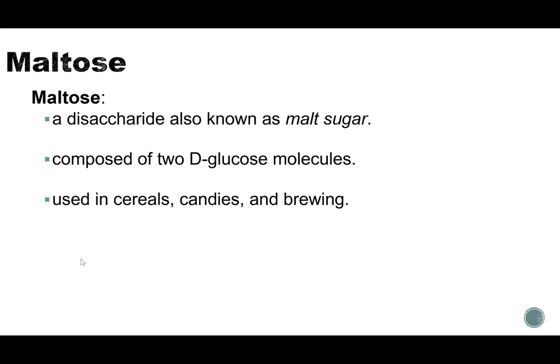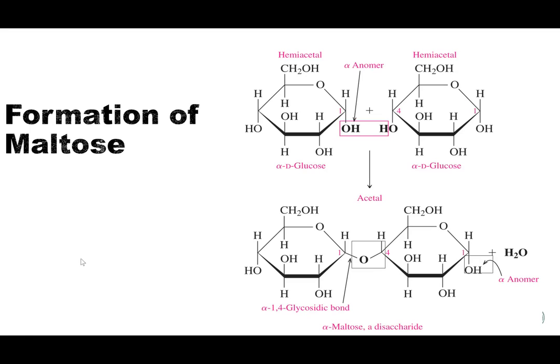Maltose, or malt sugar, is used in a variety of different things. You'll find it in cereals. You'll find it in some of your candies, dark brown candies. And then it's used in brewing, so you'll find it in some of your beers as well. This is not something you're going to be tested on, but I think it's kind of fun to see. So here are our 2 glucose molecules. Remember that these exist as rings in real life. So here are our 2 glucose molecules coming together. And when they link with that oxygen, this is now called maltose.